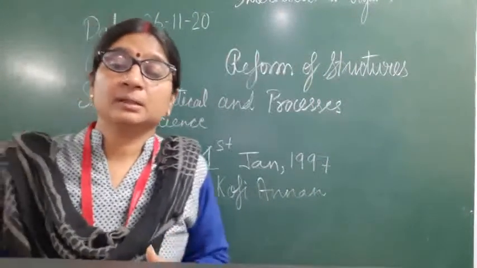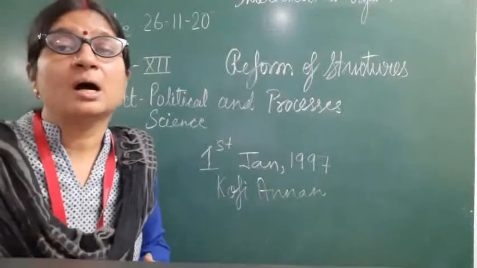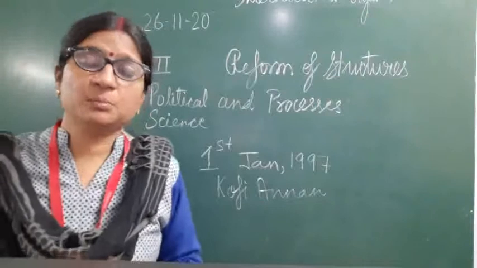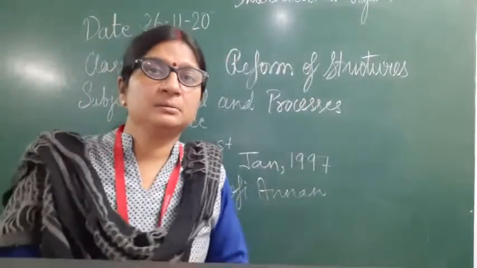Okay, the inquiry was regarding how to reform the UN. किस तरह से UN का रिफॉर्म होना चाहिए।